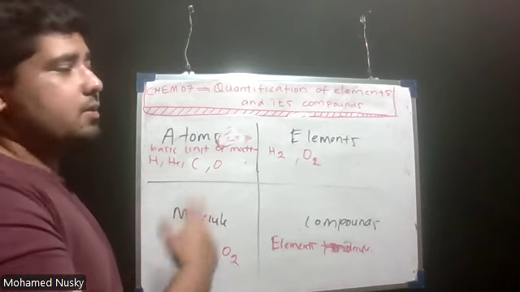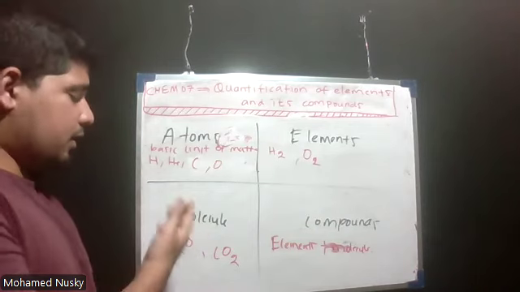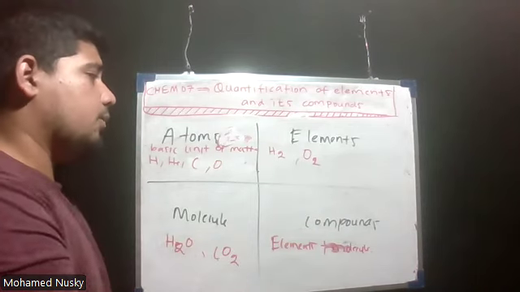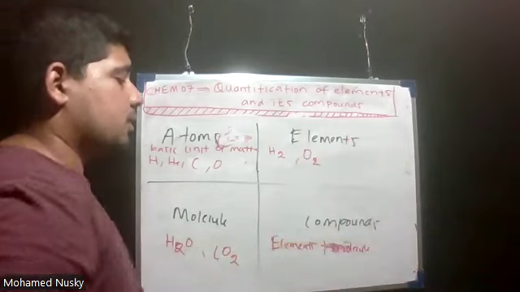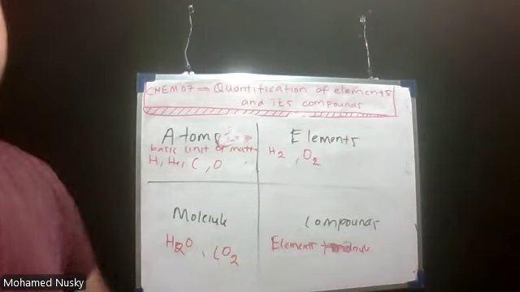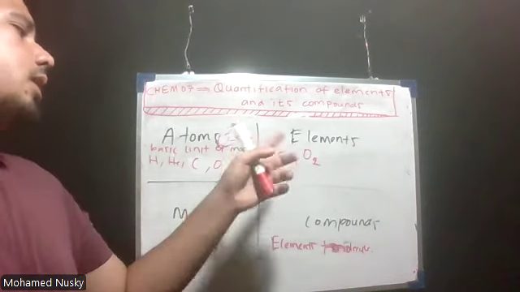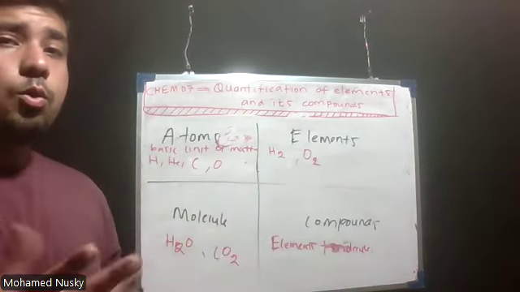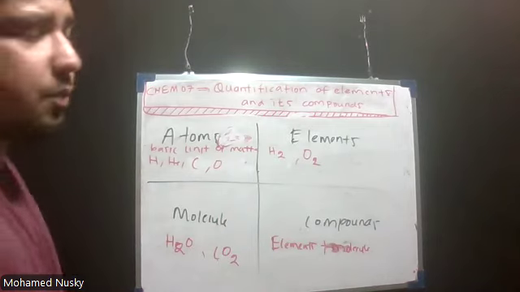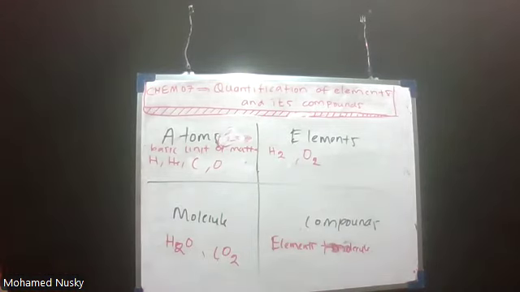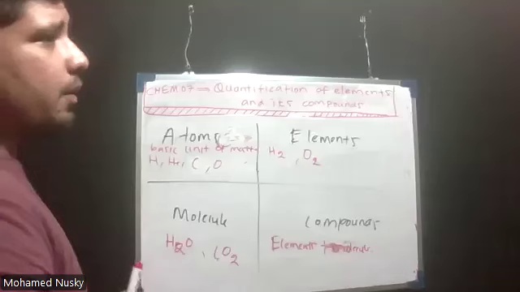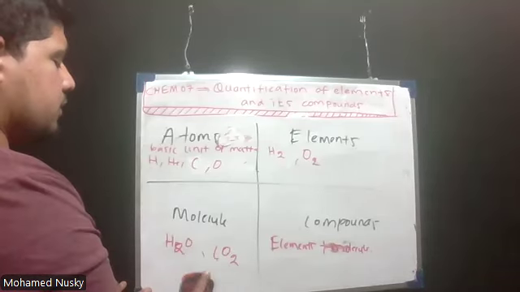Compound means a mixture of elements and molecules. I can take this as a compound, this as a compound, this as a compound. Note it down: what are atoms, elements, molecules, and compounds, and what is the difference between them. Okay, now we'll move to the next topic, relative molecular mass.